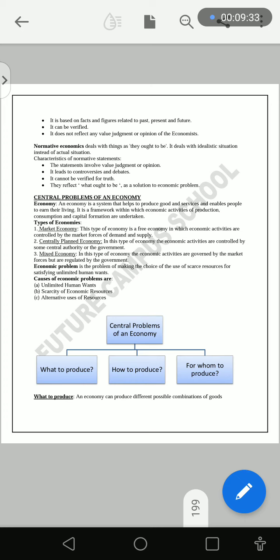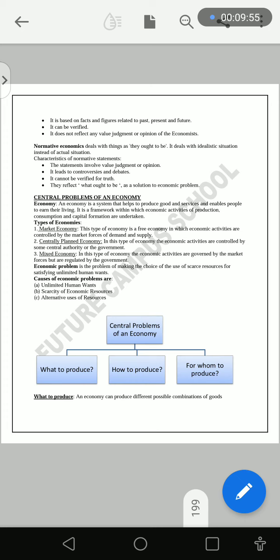Now, what is the economic problem? Economic problem is the problem of making the choice of the use of scarce resources for satisfying unlimited human wants. Causes of economic problems are unlimited human wants, scarcity of economic resources, and alternative uses of resources. We know the three problems.